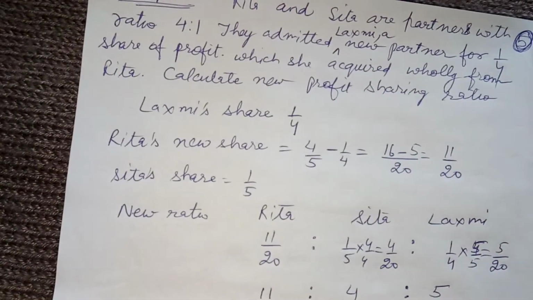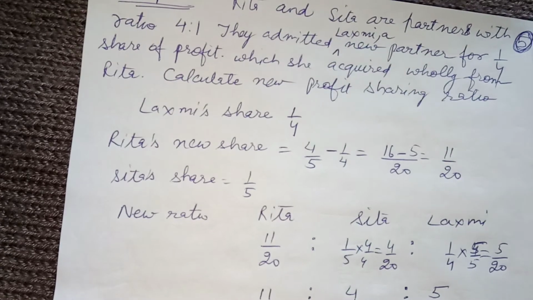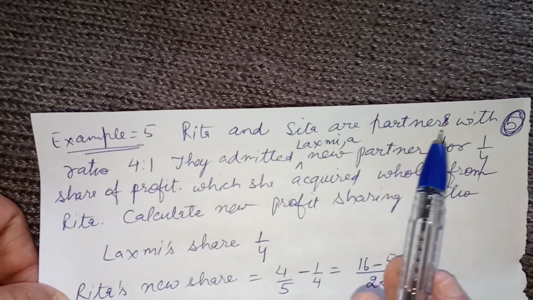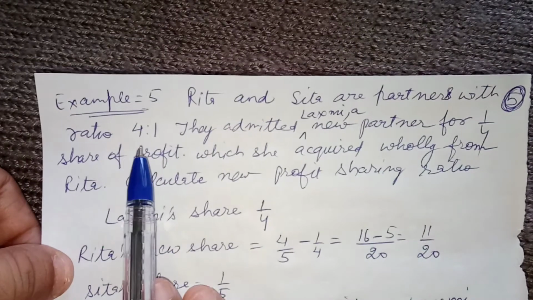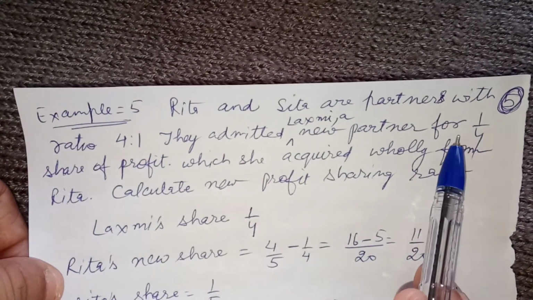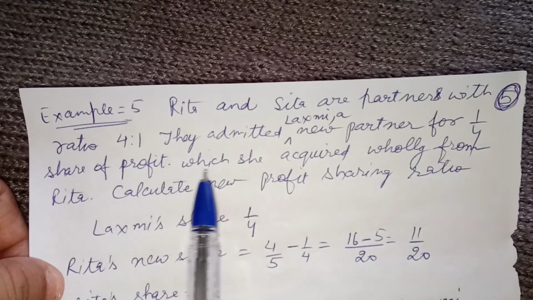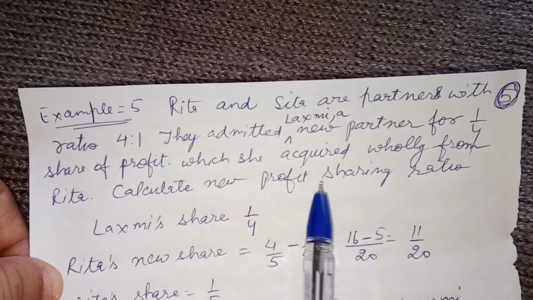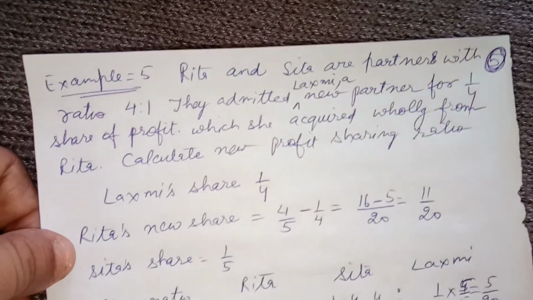The last one is example number 5. Here Rita and Sita are the partners with ratio 4:1. They admitted Lakshmi, a new partner, for a 1/4 share of profit, which she acquired wholly from Rita. Now calculate the new profit sharing ratio.